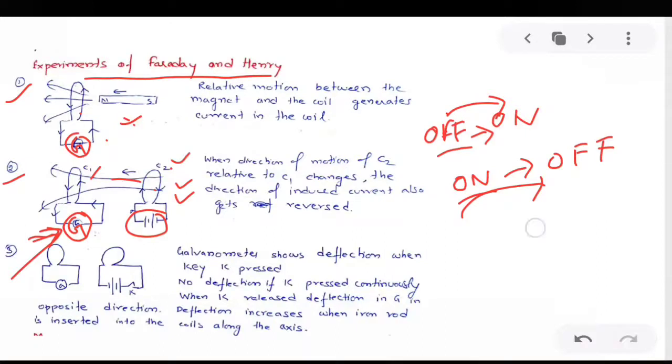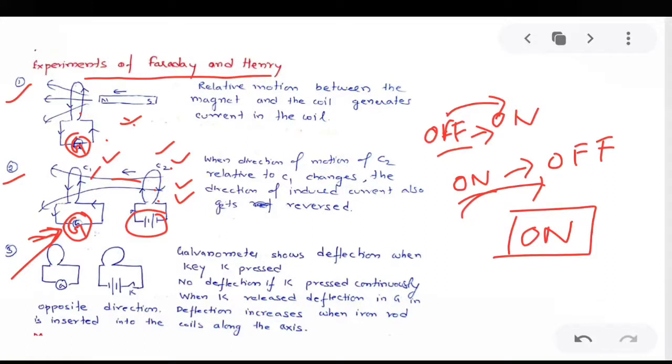But when the key is continuously in the on state, there is a continuous flow of current in coil 2. Then it is observed that there is no deflection in the galvanometer. That means there is no current in coil C1. So to get a deflection in the galvanometer, the current should change in coil 2.